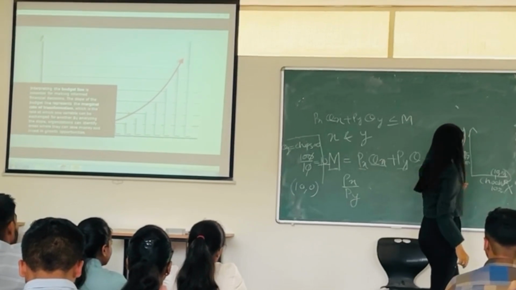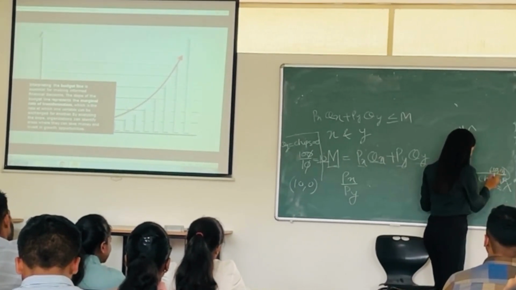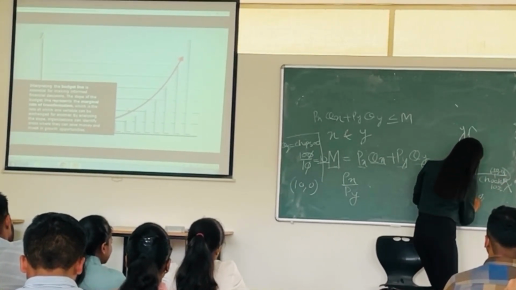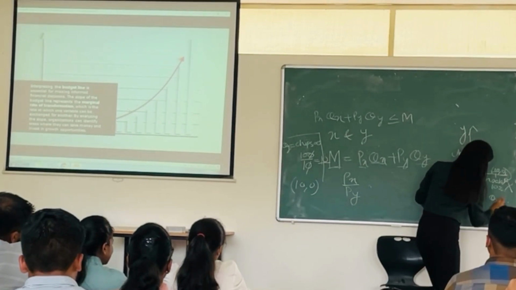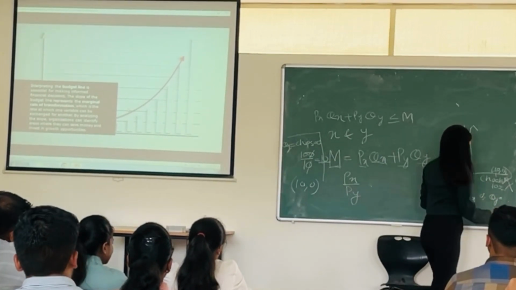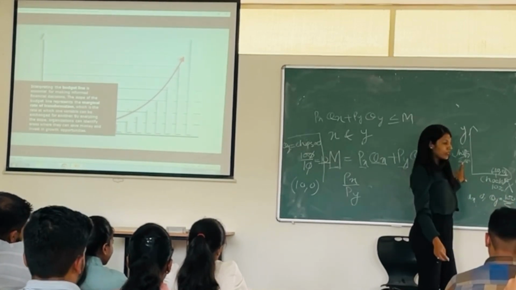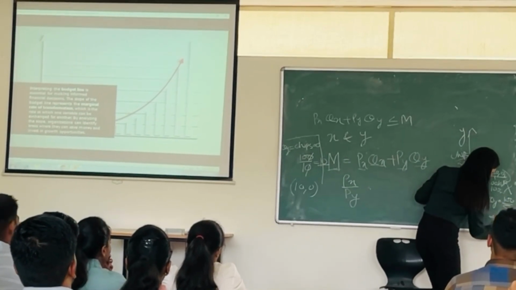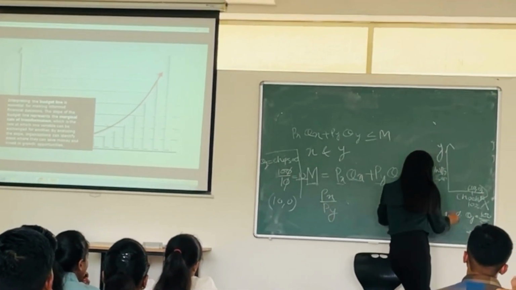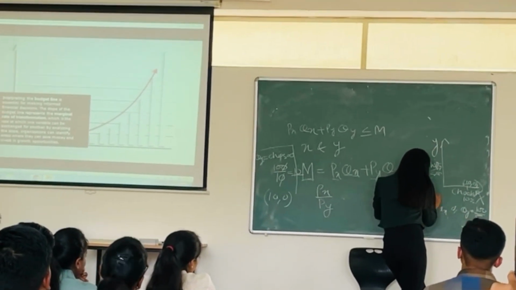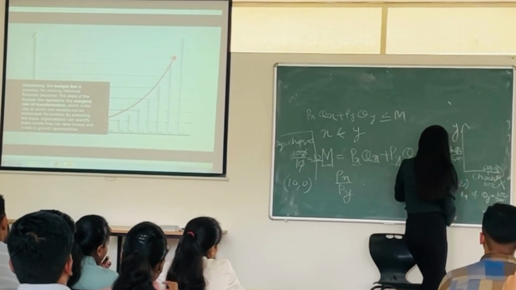Now in the second case, let's suppose I have 0 chocolate and my whole money is diverted to chips only. So 100 divided by 5 because I have 5 rupees for chips. When I divide this, it is equal to 20. So the point I have found is 0, 20. So what I draw here